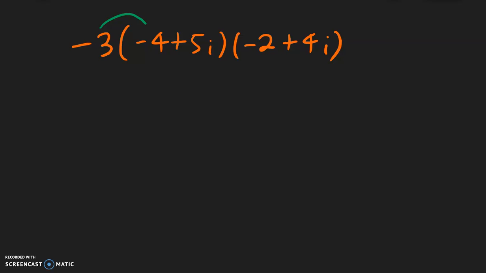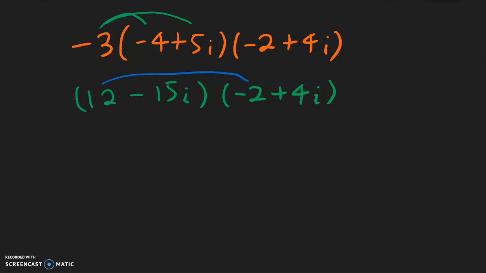First, I'm going to multiply this. Negative 3 times negative 4 is positive 12. Negative 3 times positive 5i will be negative 15i. So now I'm going to take this one and then copy down the second complex number, which is negative 2 plus 4i. And so now we simply have two complex numbers that we need to multiply together.